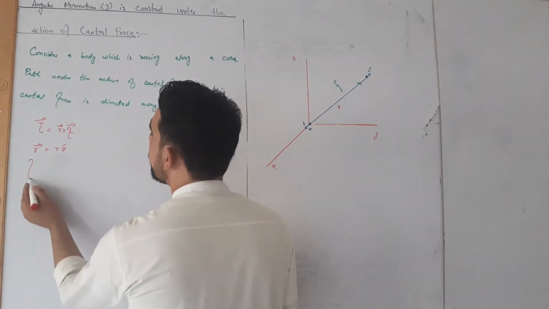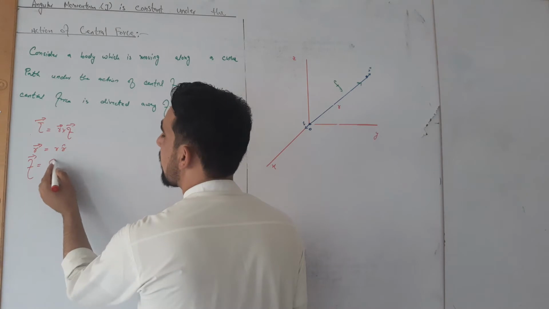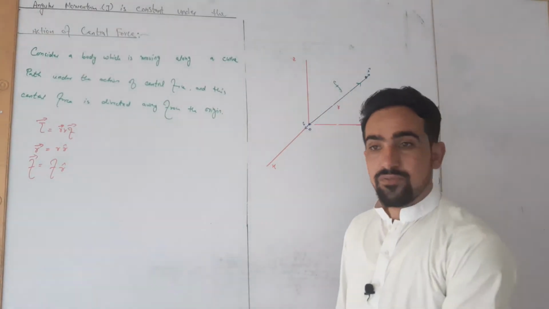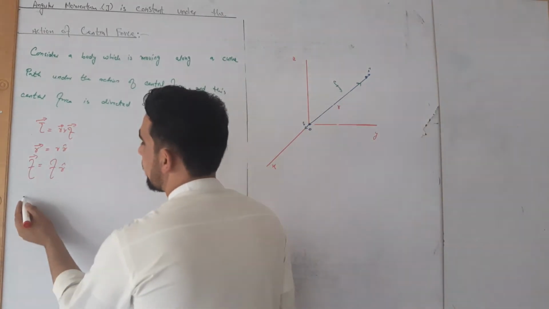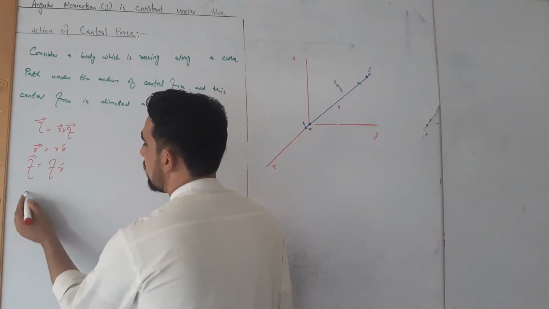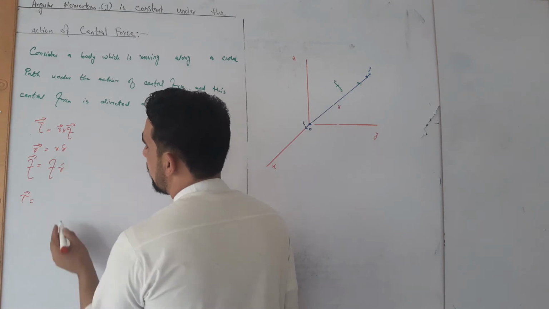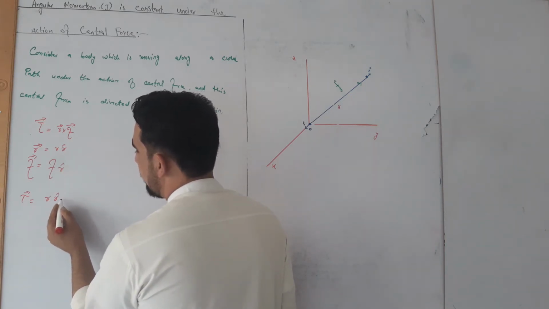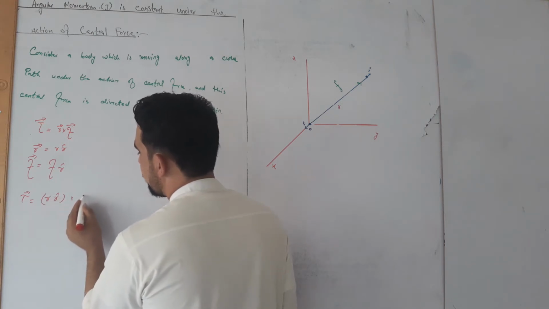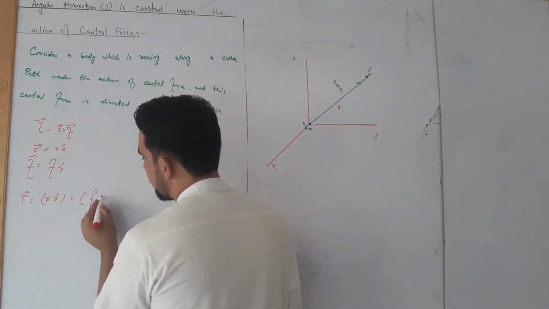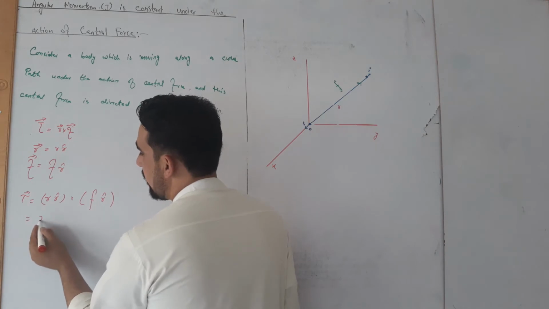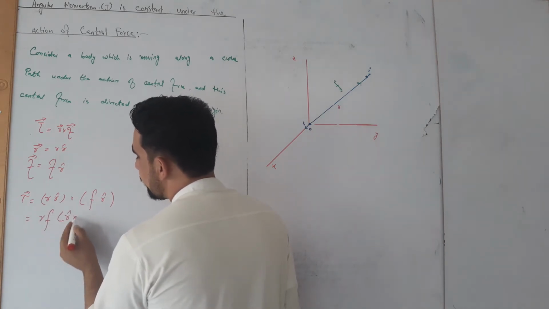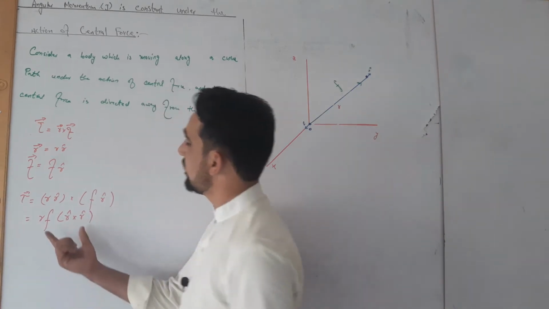Similarly, the central force f is also the product of its magnitude and unit vector r. So we can say torque tau is equal to r cross f will become r times r unit vector cross f times r unit vector. So we have rf times r unit vector cross r unit vector.